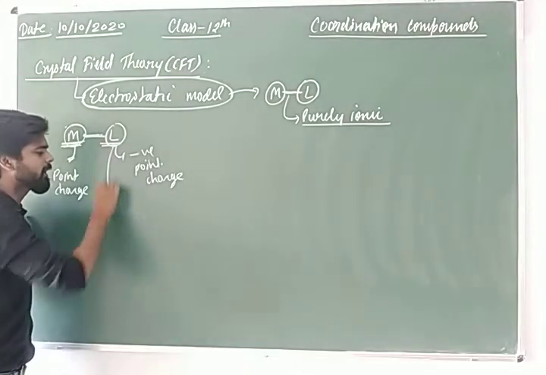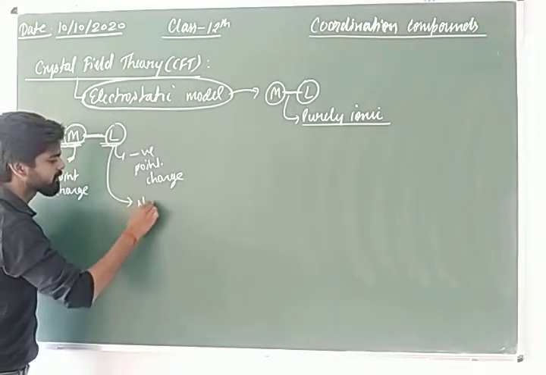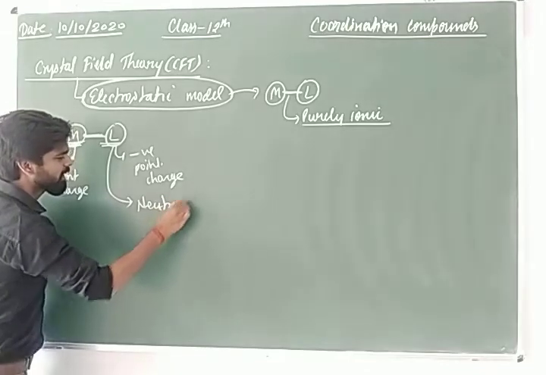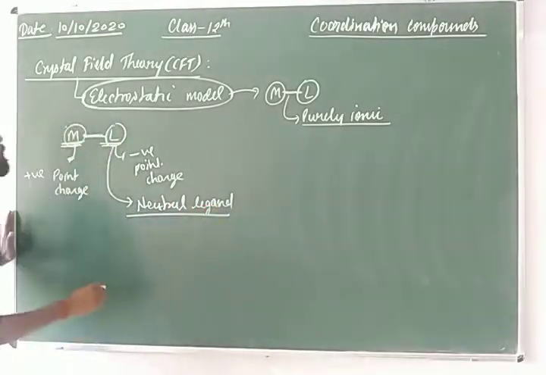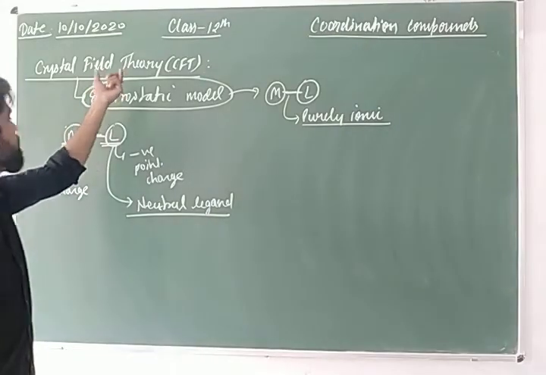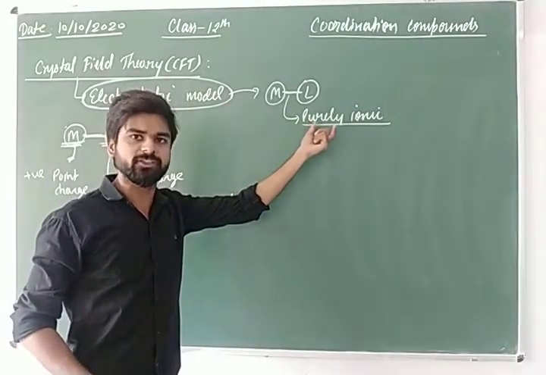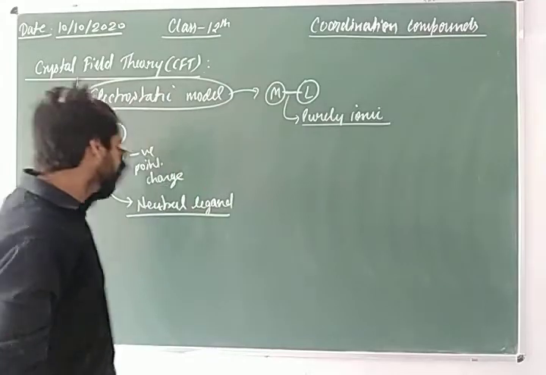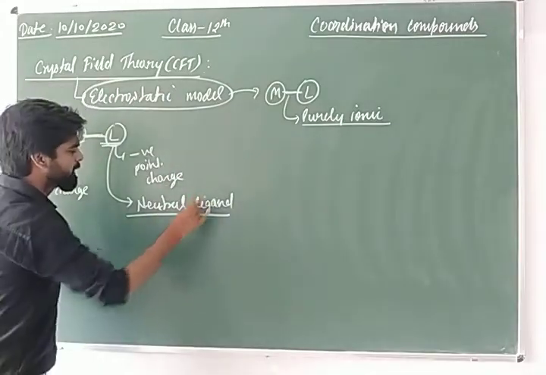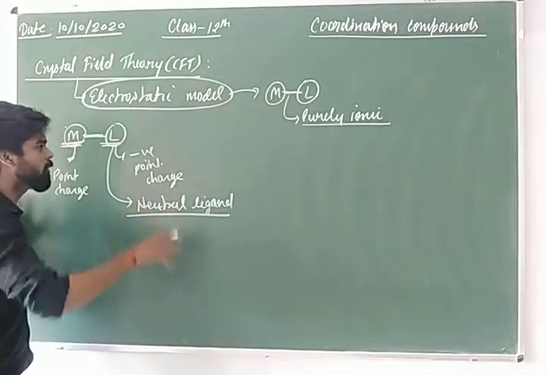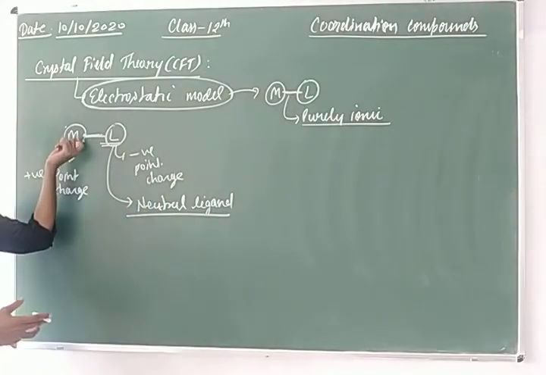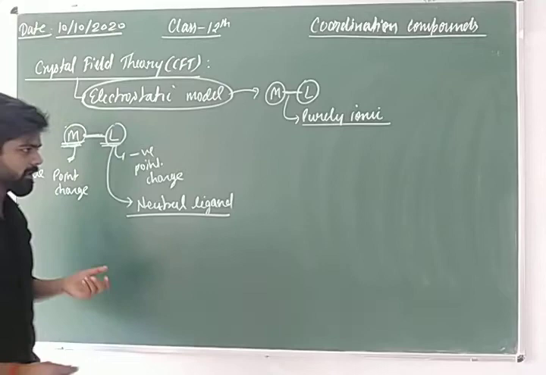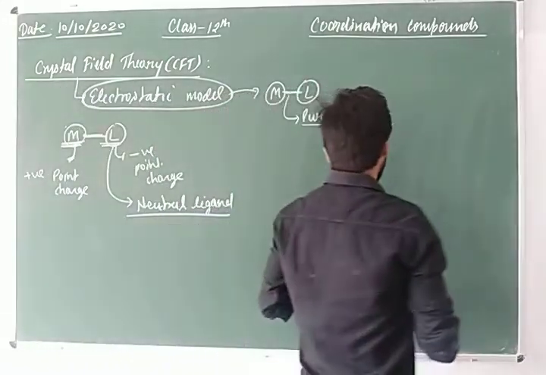But what about a neutral ligand? How can a neutral ligand bond with the metal ion? As you said, the metal ligand bond is purely electrostatic or ionic, but in the case of a neutral ligand there is no charge present. So how can these ligands bond with the metal ion? So students, let us start.